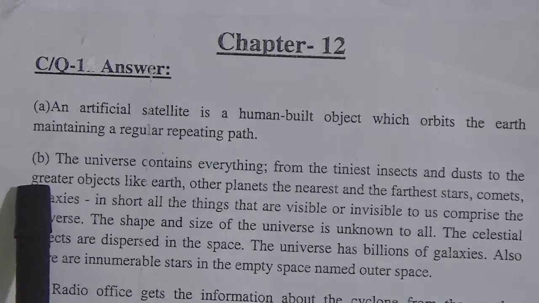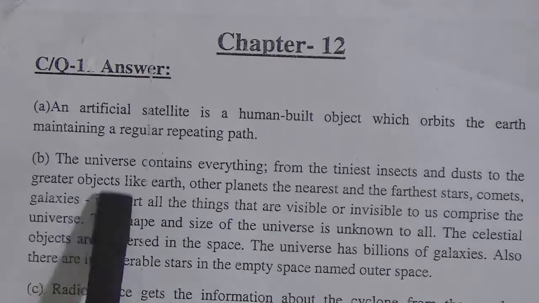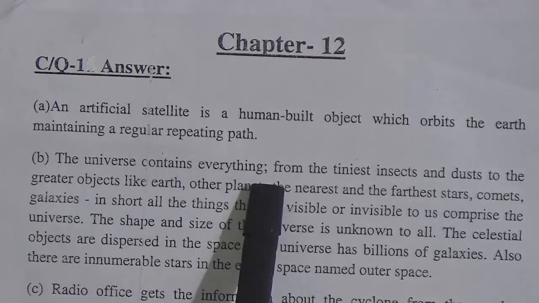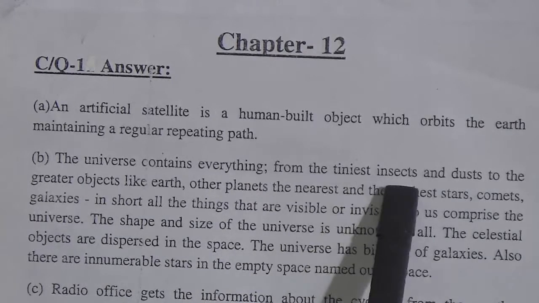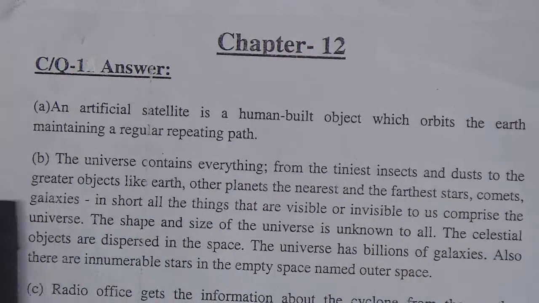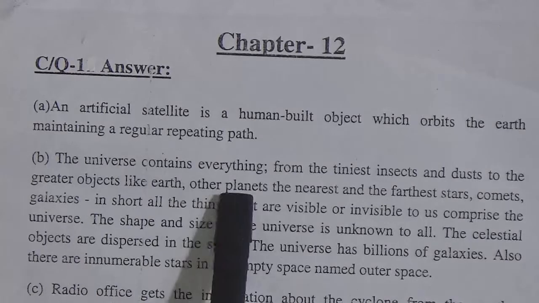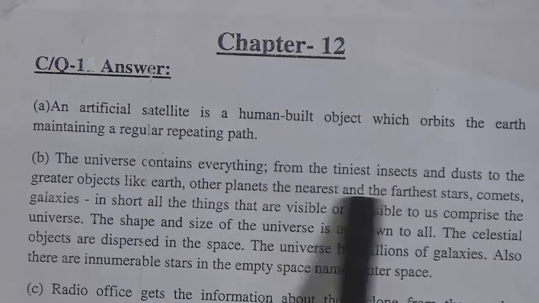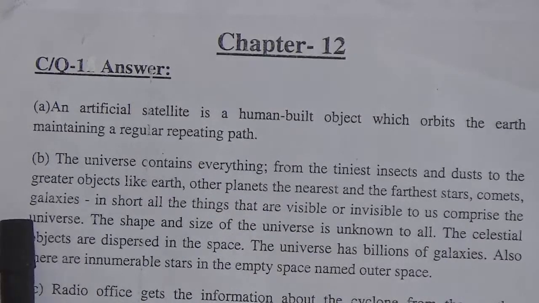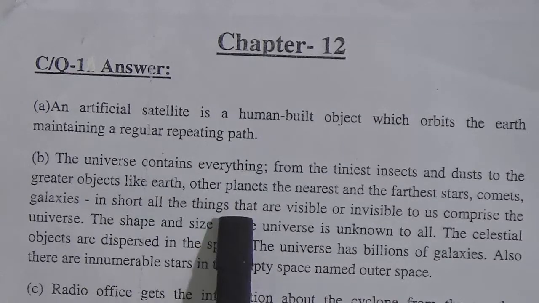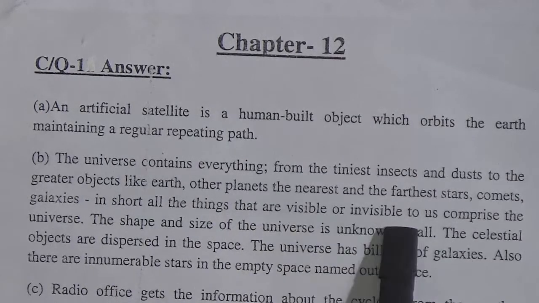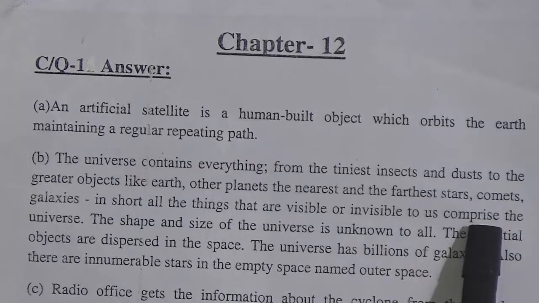Now B number answer. B number question was, what do you understand by the term universe? Answer is, the universe contains everything from the tiniest insects and dust to the greater objects like Earth, other planets, the nearest and the furthest stars, comets, galaxies, in short, all the things that are visible or invisible to us comprise the universe.